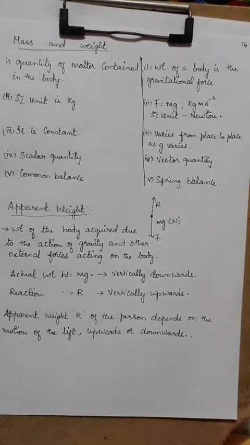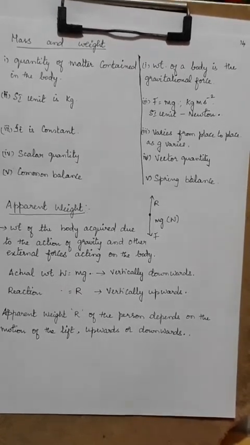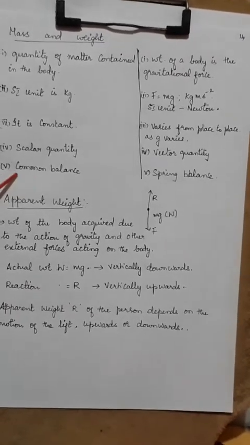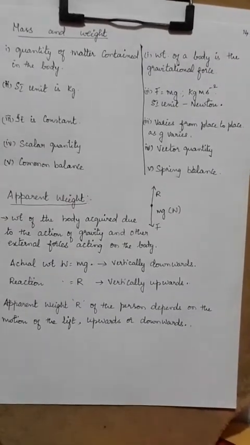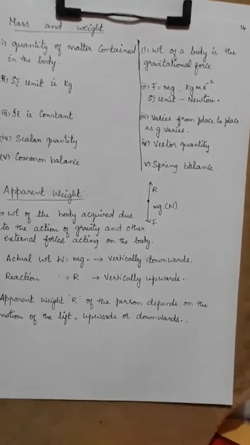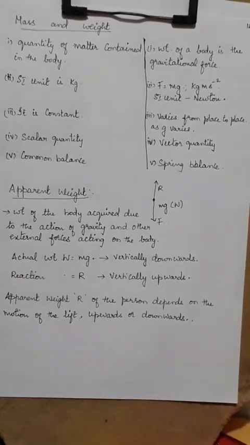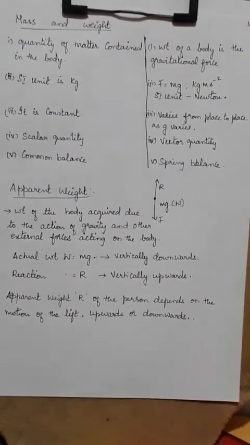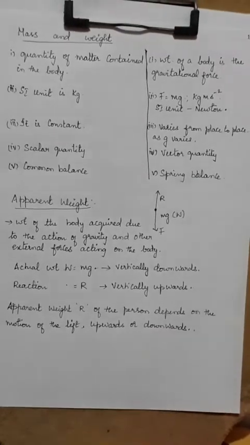And how will you find them out? Mass can be found using a common balance. You would have come across common balances in your 6th standard, where there are two pans and in the middle you have a needle that shows both sides are equal.